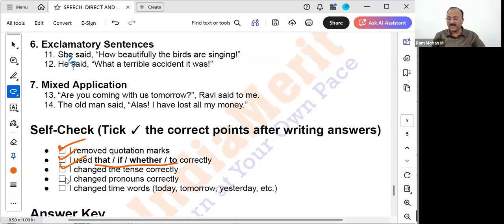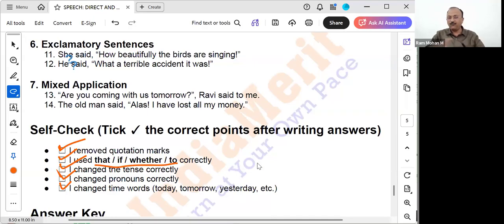Whether I changed the pronouns correctly, that means Ram means he, Sita means she, dog means it, this means that. All these things will come. Whether we have used the appropriate pronoun. If there are two people within the reported part, the first one maybe he, the second maybe she or her. So she or her, he or him has to be used properly. Then you change the time words: today, tomorrow, yesterday. Correct, no? That day, the day after, the day before, two days before, whether you used.